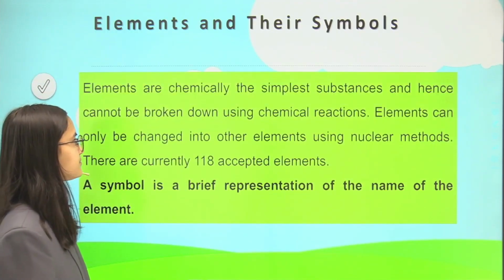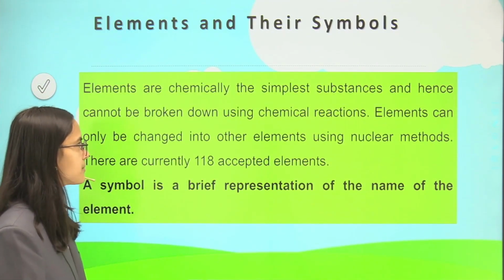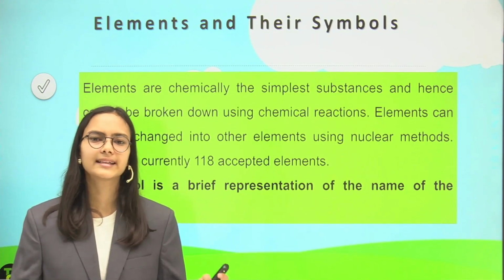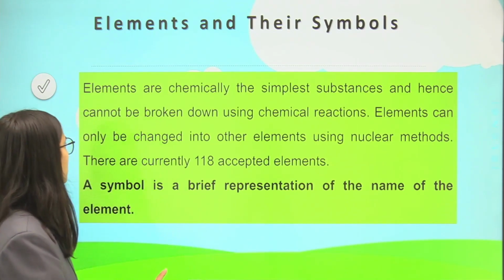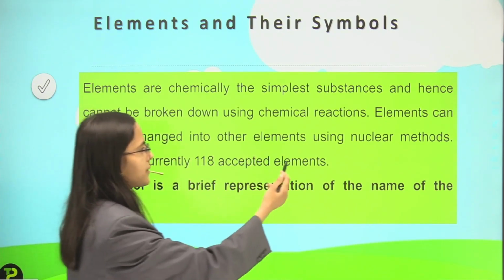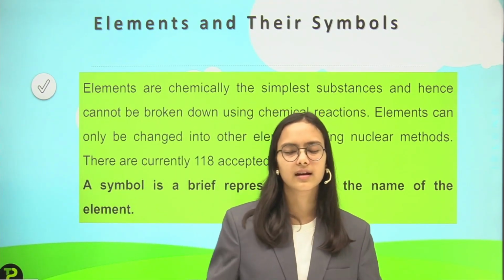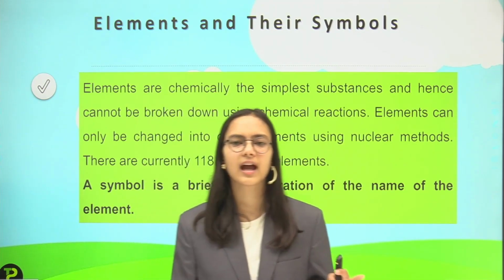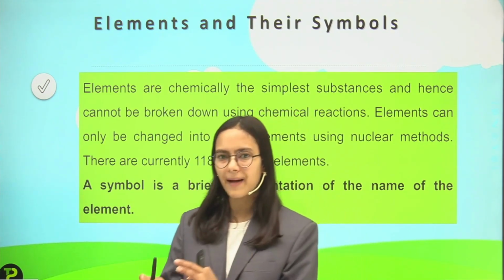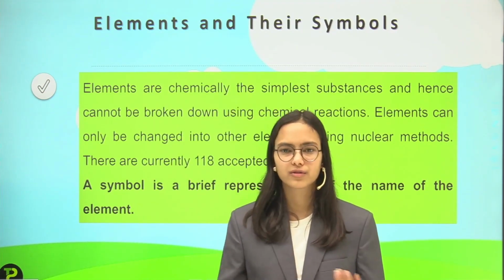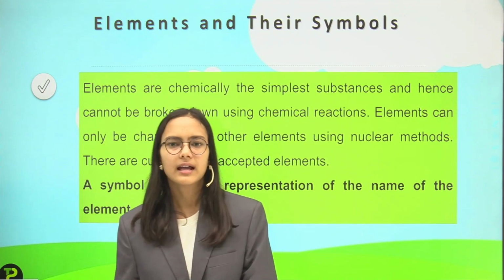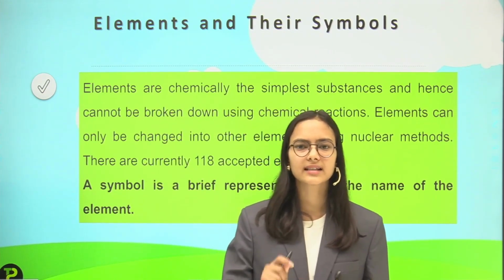Then we have elements and their symbols. Elements, you might have heard about them, are the simplest substances. Elements are chemically the simplest substances and hence cannot be broken down using chemical reactions. We might have seen chemical reactions taking place, where atoms sometimes combine with each other and sometimes the bonds break, but we cannot further break the elements. Elements are the simplest substances.